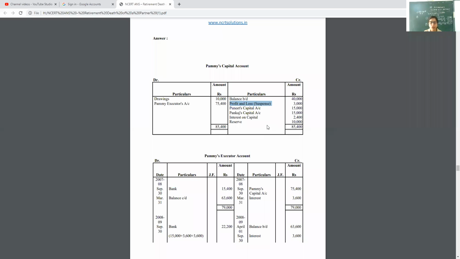Second general entry. Puneet, Pankaj debit to Pammi. That is 15,000, 15,000 and 30,000. And P&L suspense 3,000. How to do? I already calculated. Then IOC debit to Pammi. IOC calculation I have already explained to you. IOC debit to Pammi.